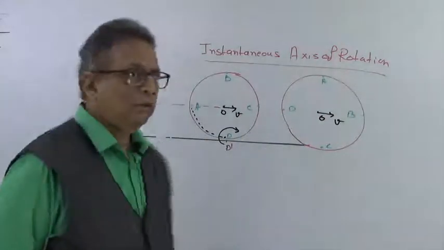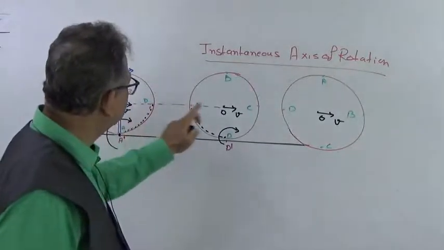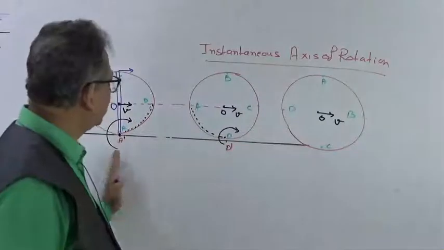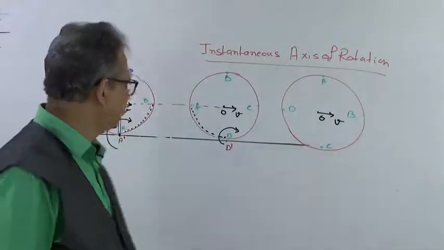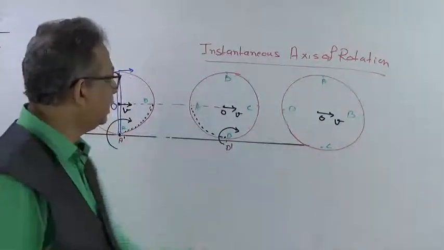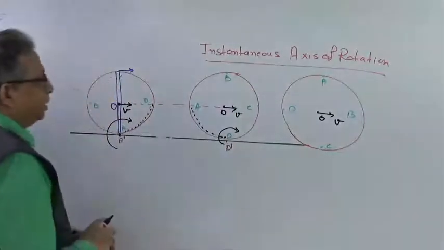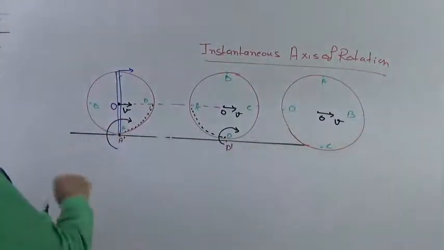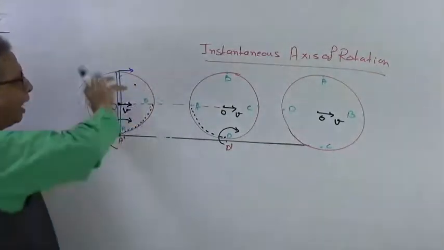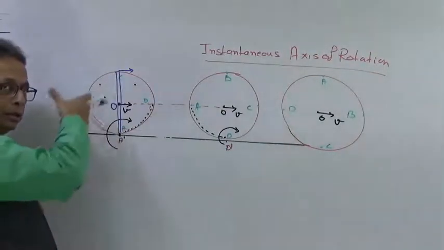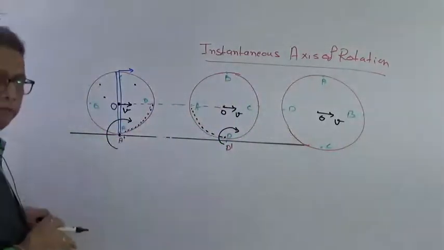Got it? So this is what velocity? It is the velocity of the center of mass as the wheel goes from position A to C. It has gone from position A to C. The center of mass has this linear velocity. Now you will understand that all the particles of the wheel are rotating as well as moving in a linear motion.